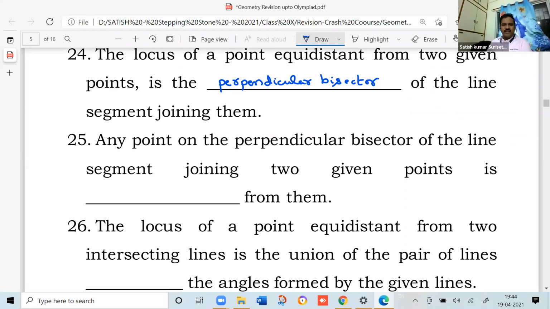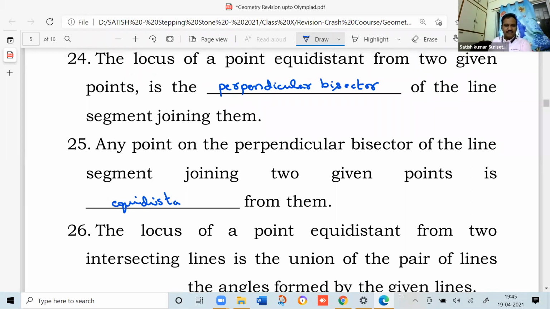Any point on the perpendicular bisector of the line segment joining two given points is, you can say easily, equidistant from them. Next.